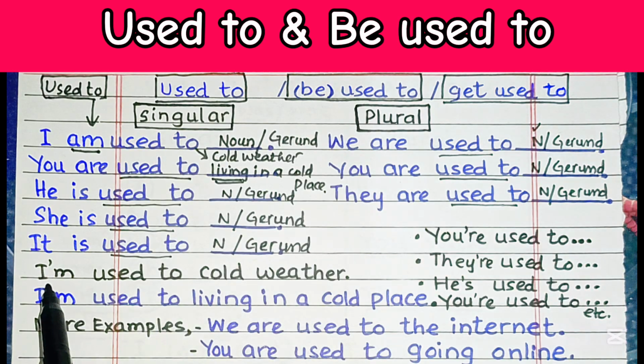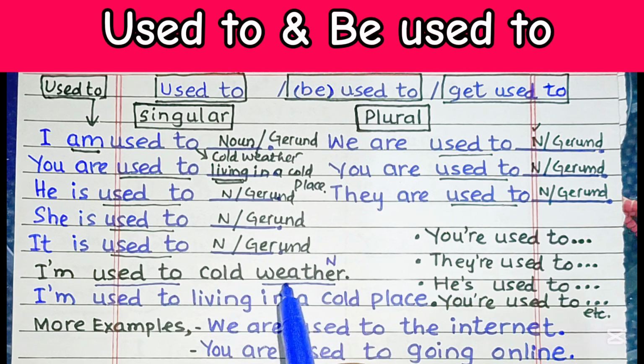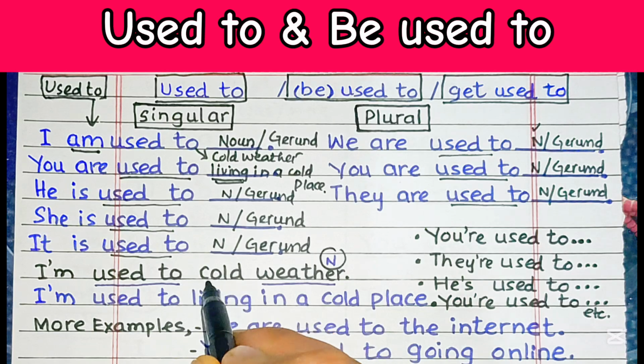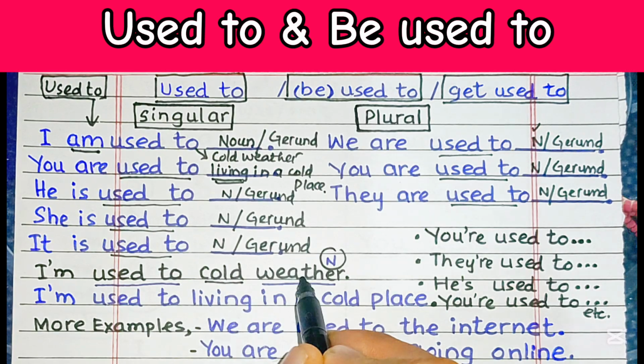So he says, I'm used to cold weather. So over here, right just after used to, there is the noun weather. So we can put a noun just after used to, and this will be a qualifier or an adjective, cold weather.